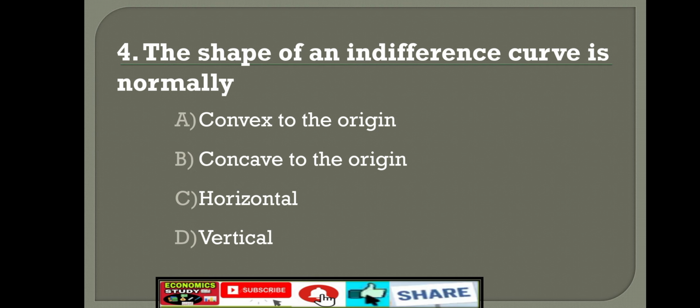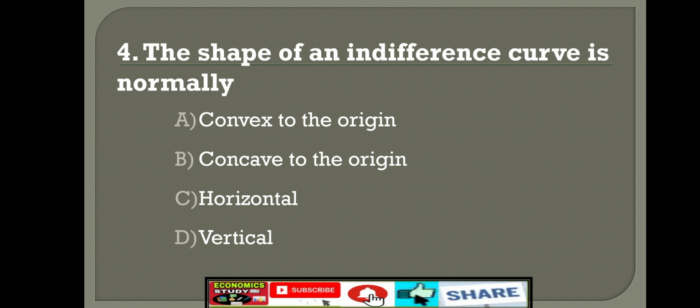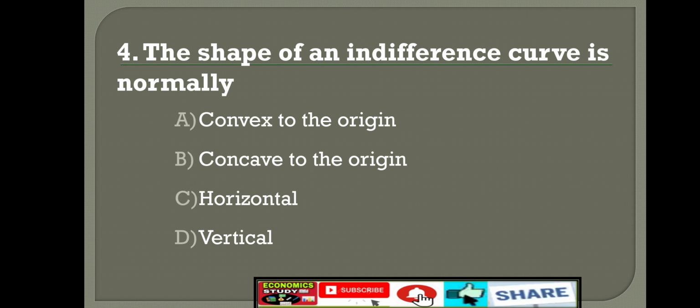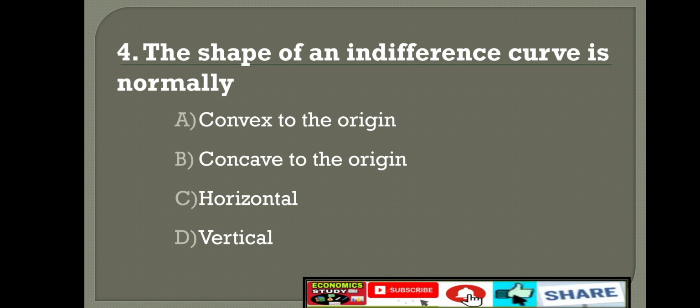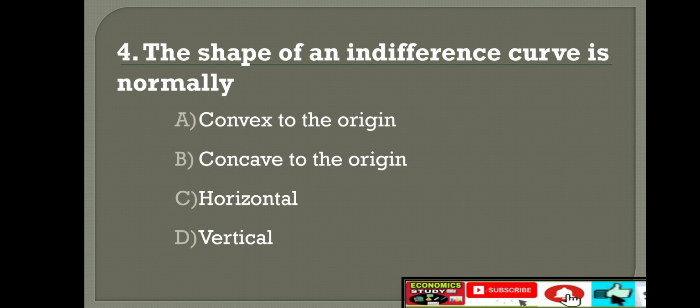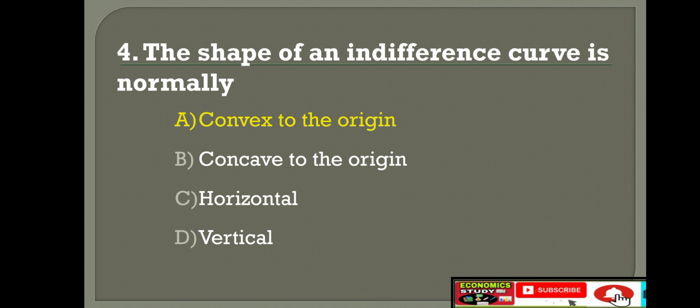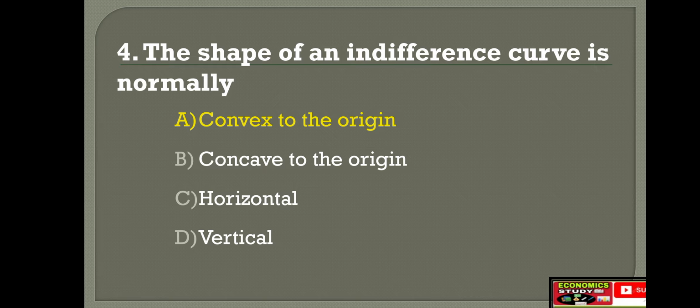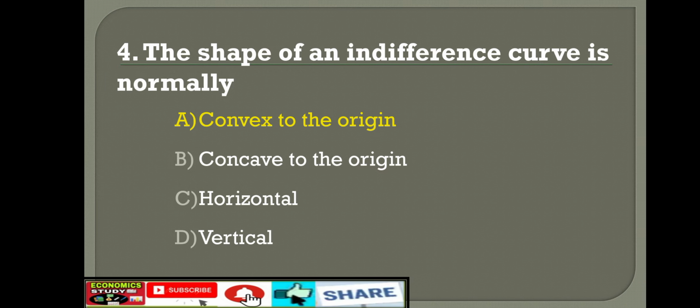Fourth question. The shape of indifference curve is normally: option A, convex to the origin; option B, concave to the origin; option C, horizontal; option D, vertical. Right answer is option A, convex to the origin. The shape of the indifference curve is normally convex to the origin.